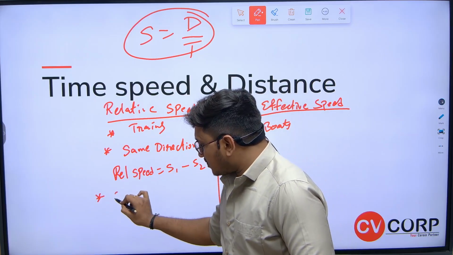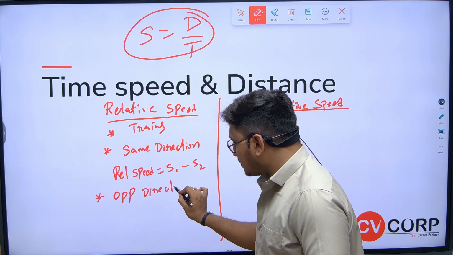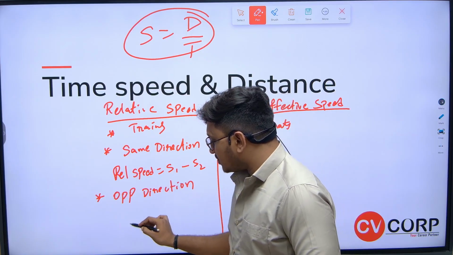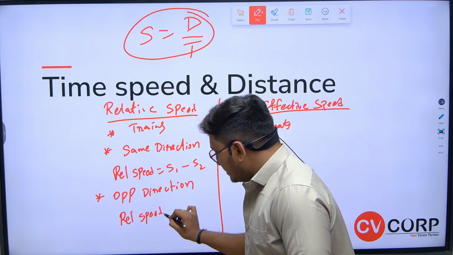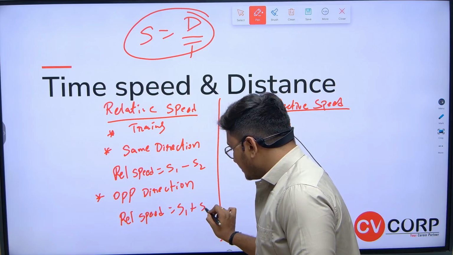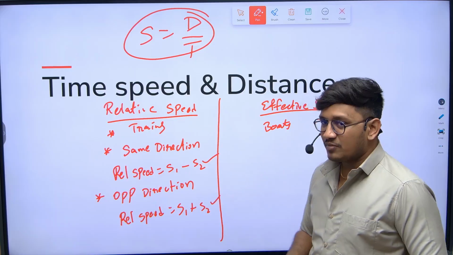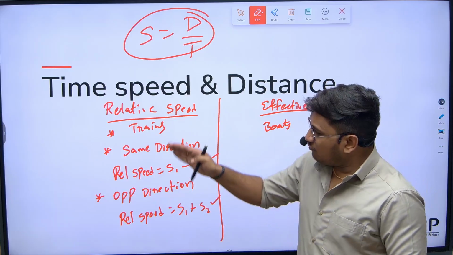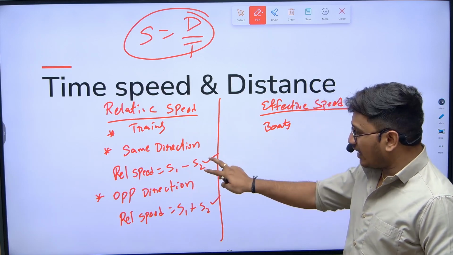If two objects are moving in opposite directions, their relative speed will be s1 plus s2. So these two conditions you have to remember. And if you remember only one side, the other side, effective speed, is quite the reverse.